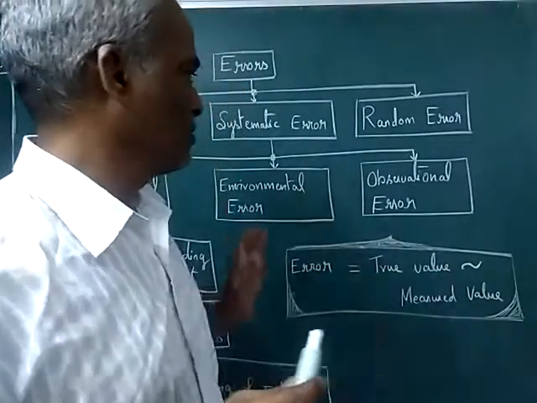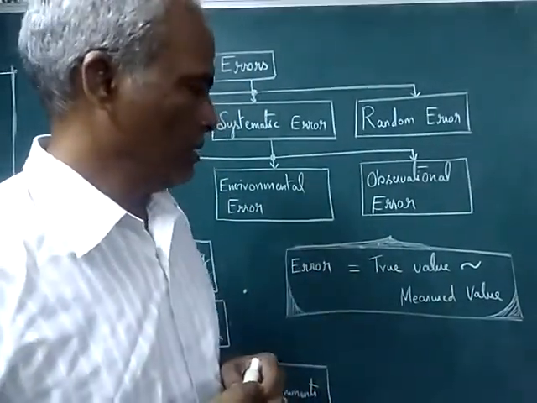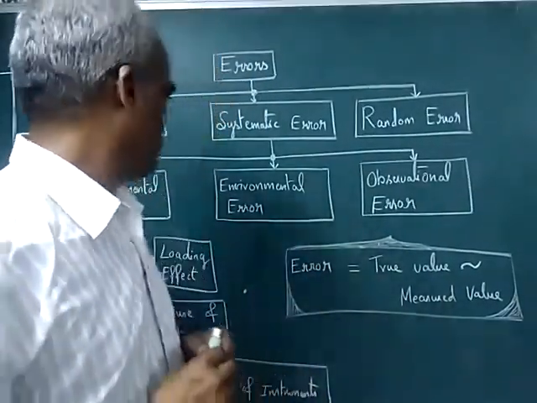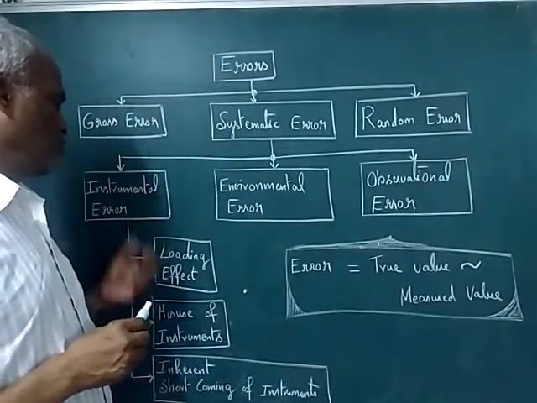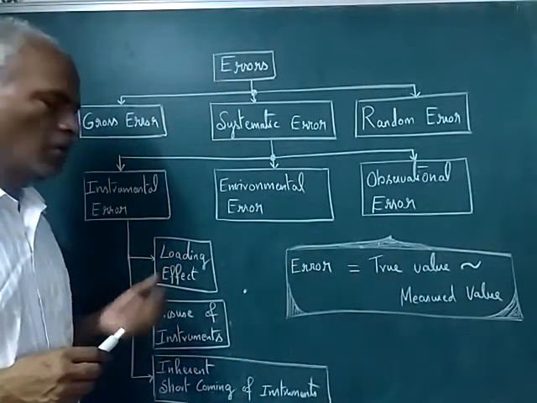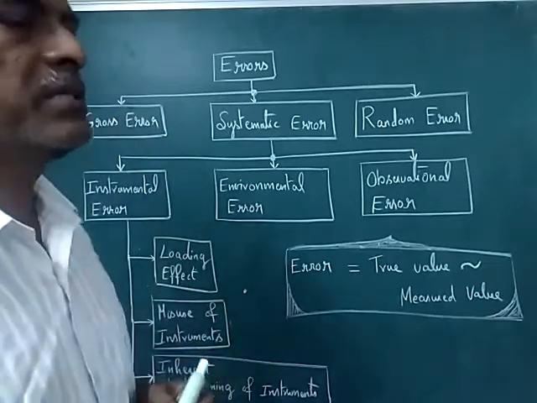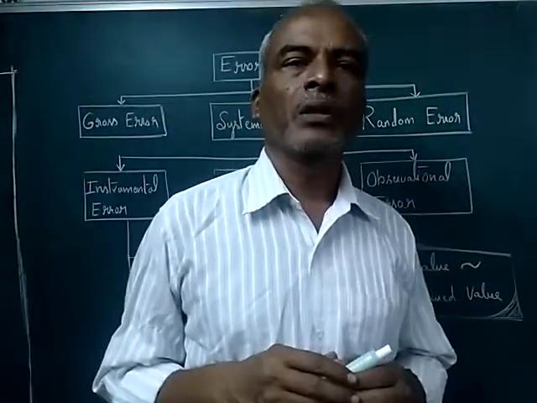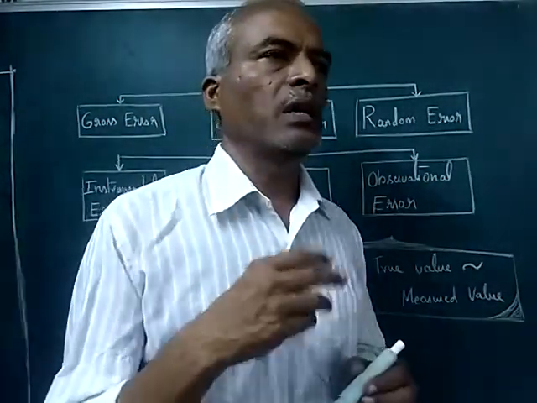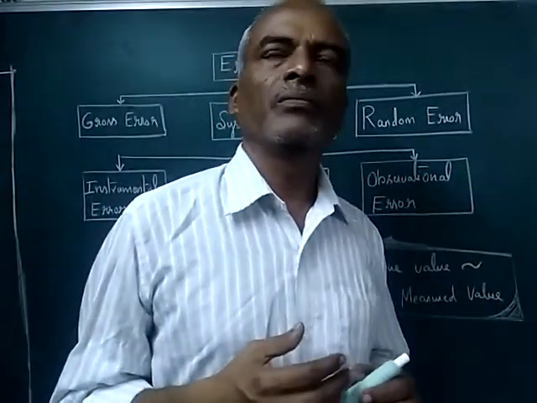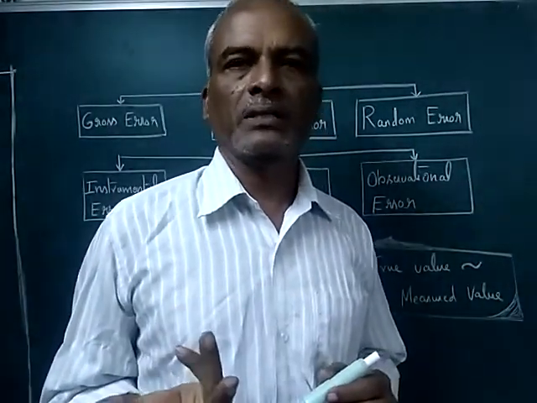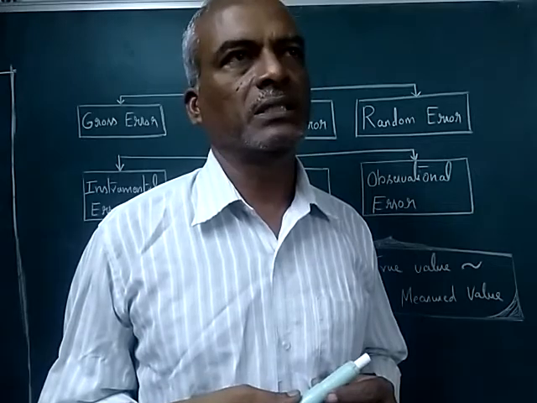So now I'll tell you some important error concepts alone. In the instrumental error we see loading effect. Loading effect means suppose in a circuit without the connection of ammeter and voltmeter, you will be viewing some current or voltage.